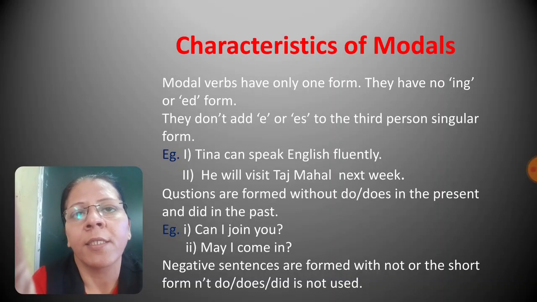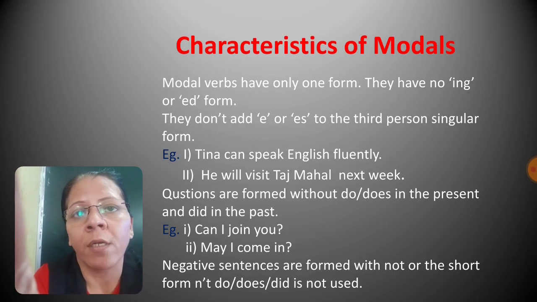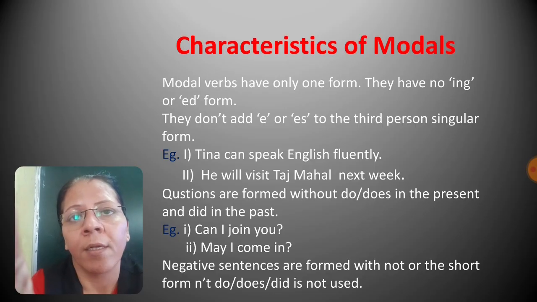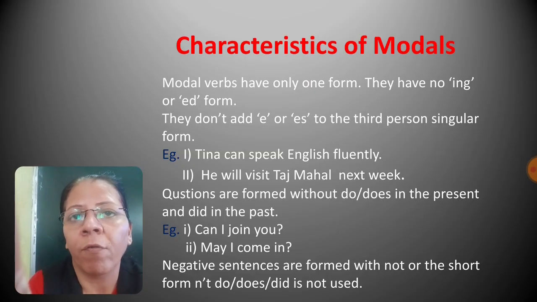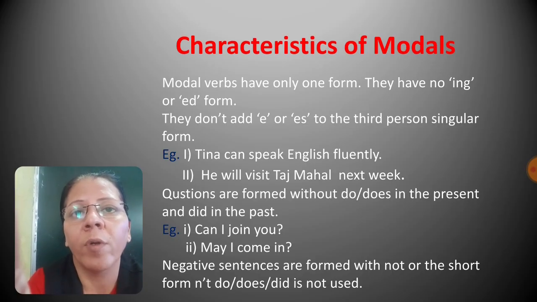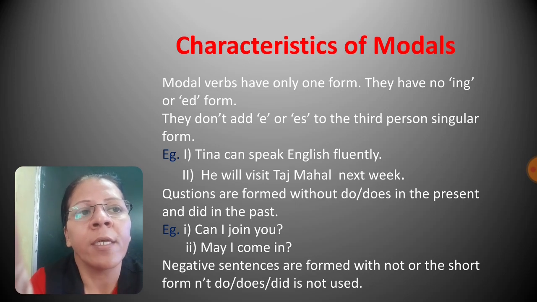Now what are the characteristics of modals? Modal verbs have only one form. Like other verbs, there are V1, V2, V3 forms of verbs, isn't it? That is the verb in present, past, or V3 form, past participle, or ing form. But modals do not have these forms. Modals have only one form. They do not add s or es to the third person singular form.